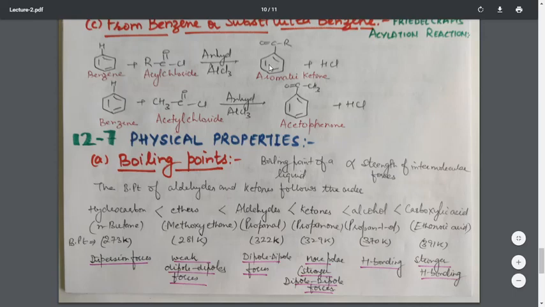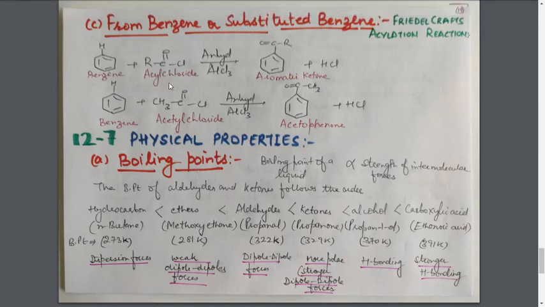Now see the position of the bonds. As this bond is broken, the carbon is having the free bond, so this carbon will undergo bonding with the benzene ring. Usually students carry out the bonding with this R group. So if this bond is broken, this carbon atom is having the free bond, so it will make the bond with the benzene ring, and it is an aromatic ketone because of the presence of the benzene ring.